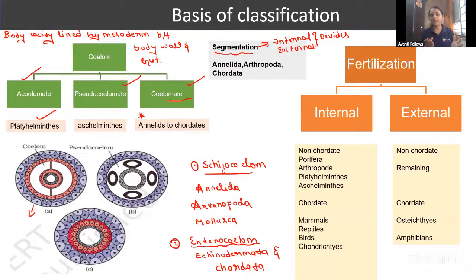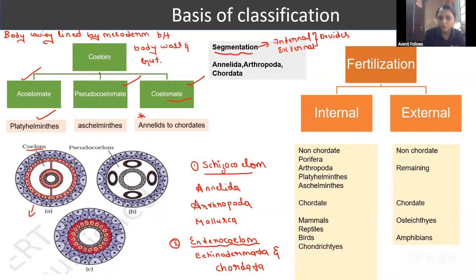Why did you keep the diagram, ma'am? Because the diagram is important in the examination. They may give you these three diagrams and ask you which is the acoelomate and coelomate without labeling anything. You have to remember the diagram, guys. It's very, very important. So the first one is the coelomate. Here you can see that the cavity is there between the body wall and the gut. So this is called the coelomate animal.